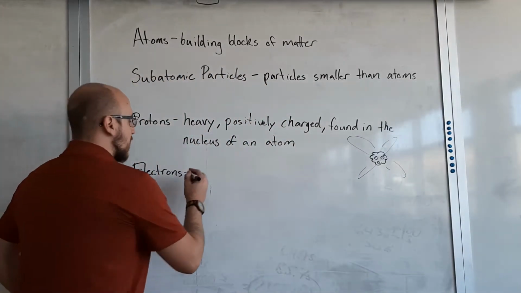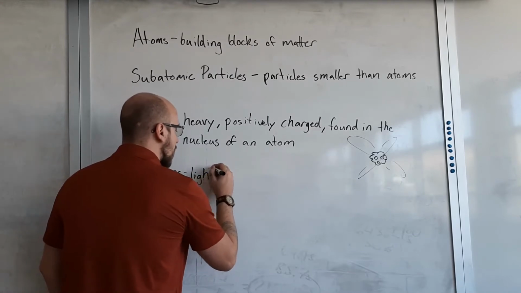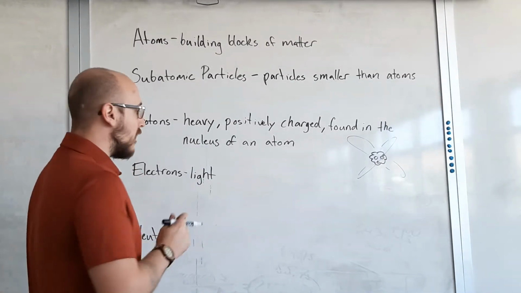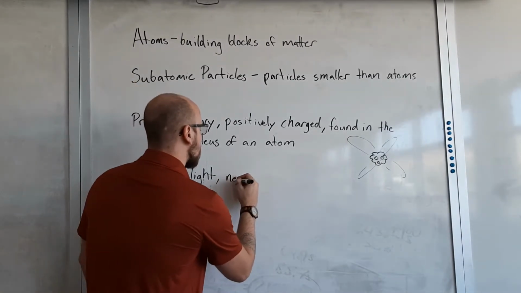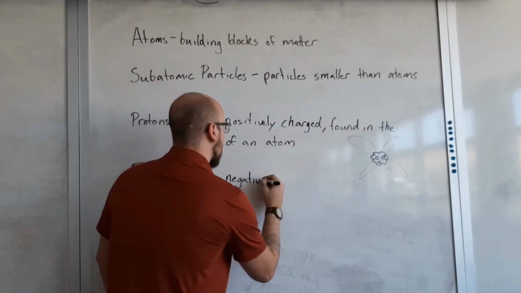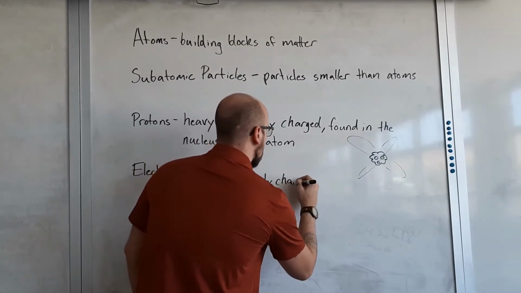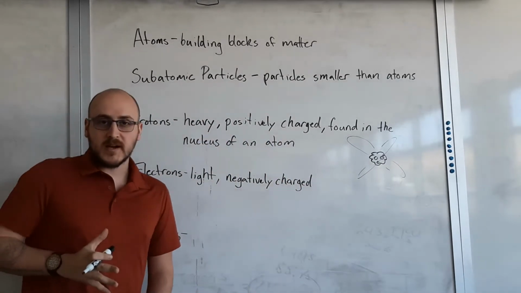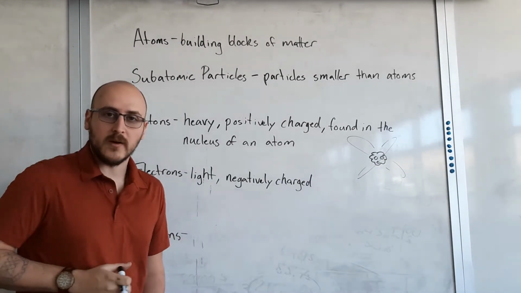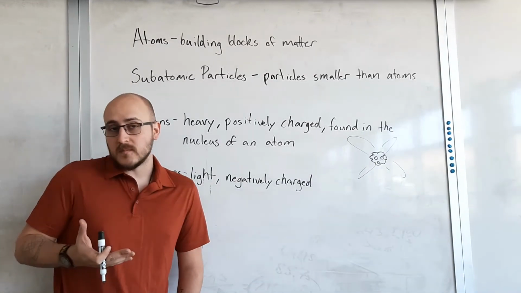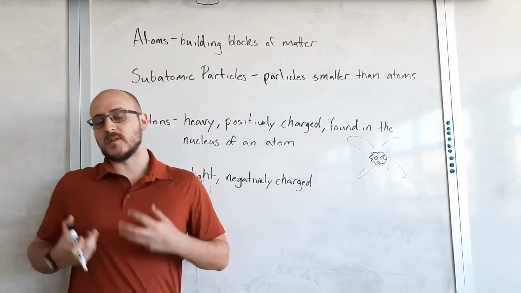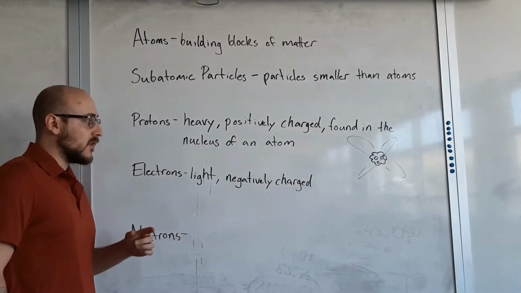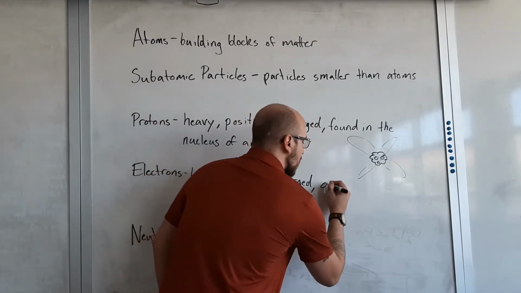Hey, look at that. Electrons are our next thing. All right, so these are extremely light in comparison. Like millions of times lighter than a proton. They're tiny. And they are negatively charged. Okay? Whenever we're talking about chemical reactions, it's electrons moving around. Depending on what type of atom something's made of, it will try and gain electrons or lose electrons and make bonds in the process. We'll talk about that more later. Electrons are light, they're negatively charged, and they orbit the nucleus.